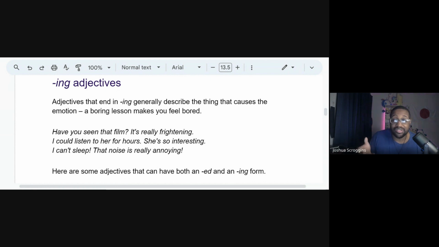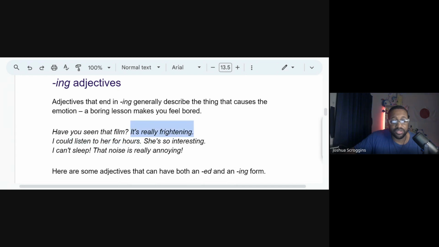So, for example, because the presentation is boring, I'm bored. That's what this is saying. Exactly what I said. The boring lesson makes you feel bored. And if you don't know makes you or makes me, I can teach you that later. But it's a good point to know, makes me. So right here, have you seen that film? It's really frightening.